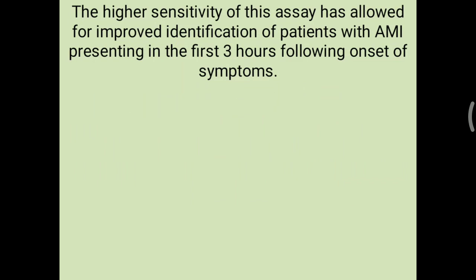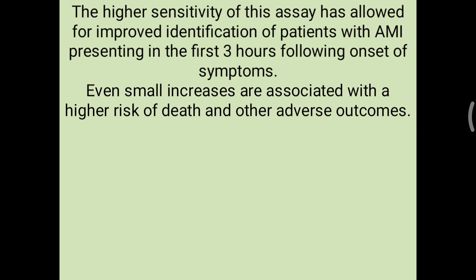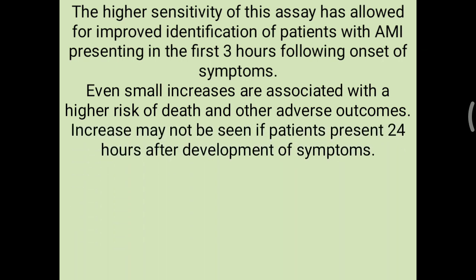The higher sensitivity of this assay has allowed improved identification of patients with acute myocardial infarction presenting in the first 3 hours following onset of symptoms. Even small increases are associated with a higher risk of death and other adverse outcomes. Increase may not be seen in patients presenting 24 hours after development of symptoms. That is for the high sensitivity marker.